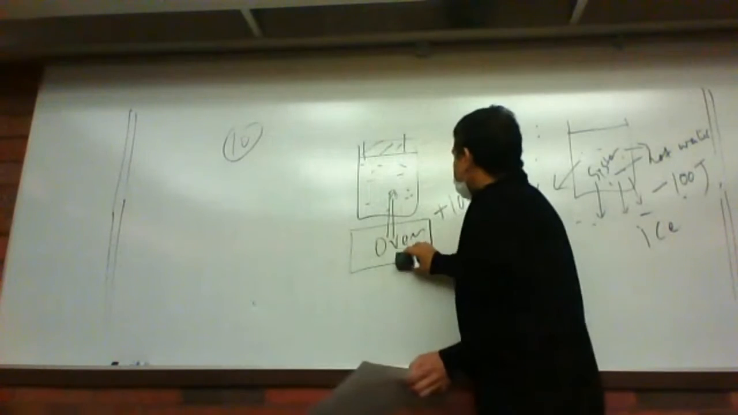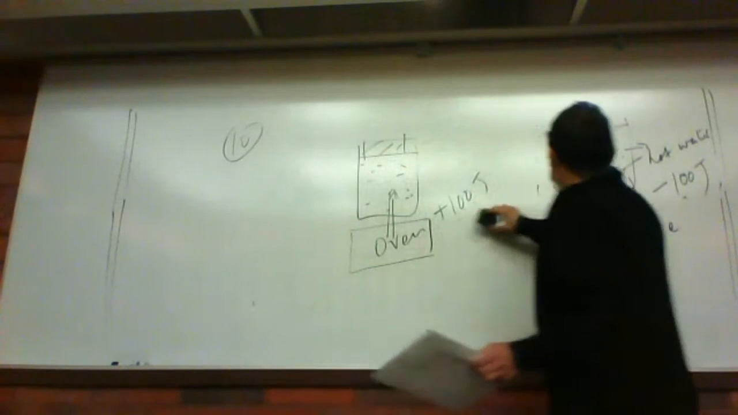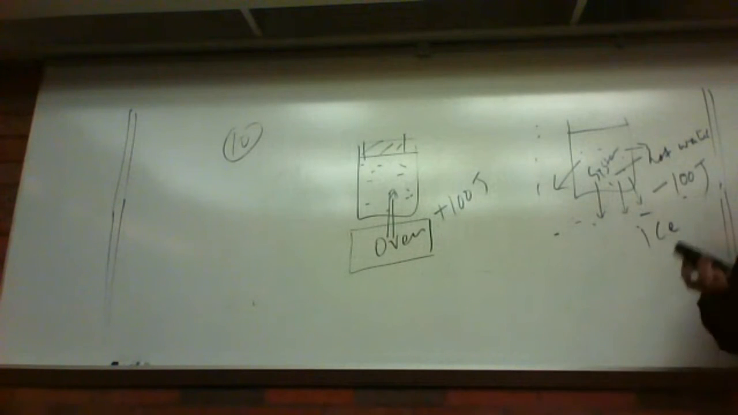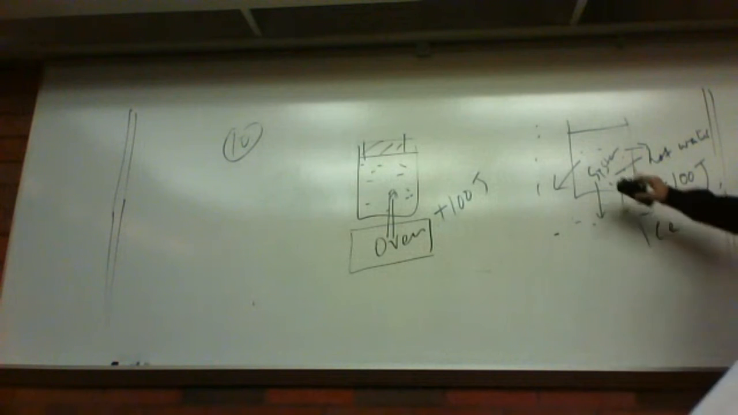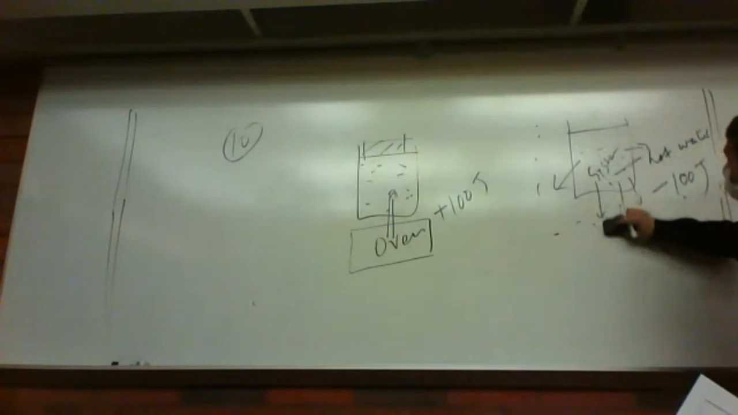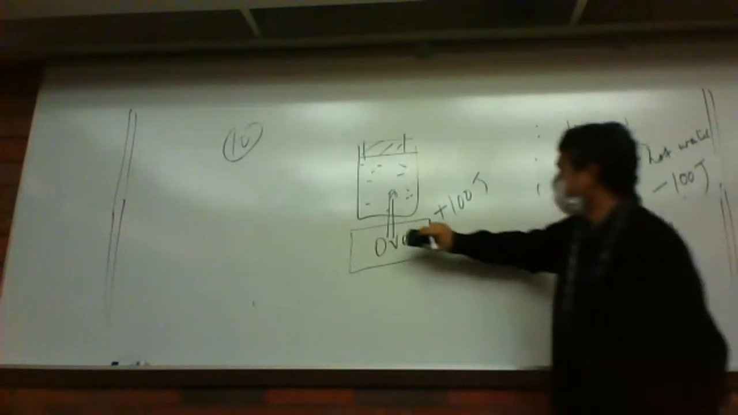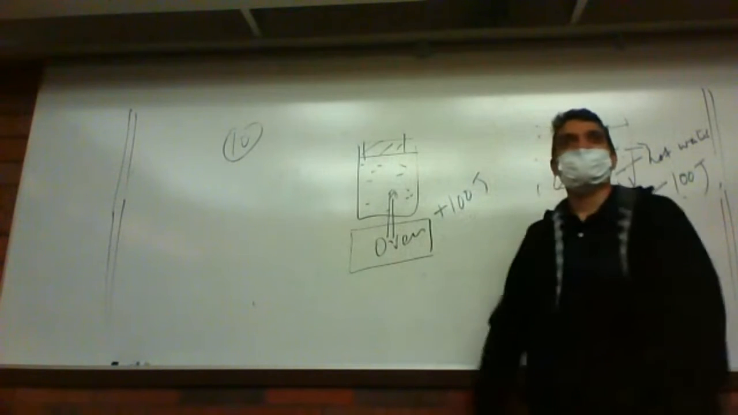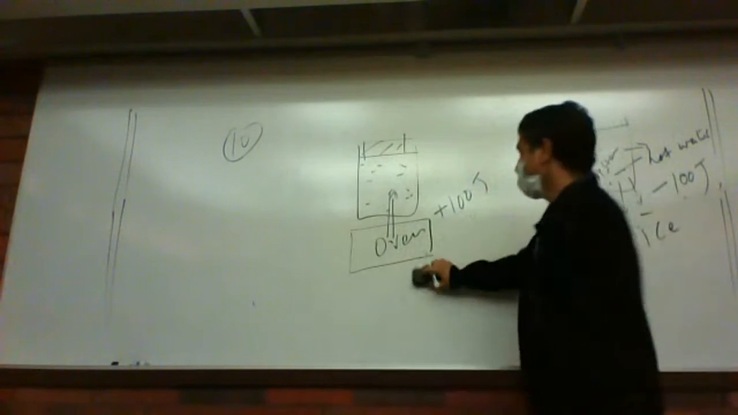So if the heat is going into the system, we give the plus sign. If the heat is going out from the system, we give the negative sign. What is a system? System means something I am studying. I am studying this one. If I am studying this thing, this is the system. If heat is coming in, I give the plus sign. That's it.